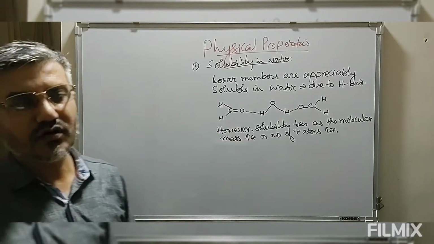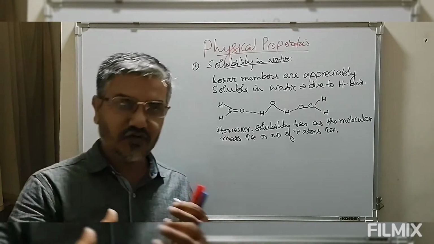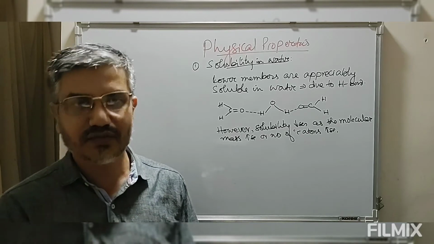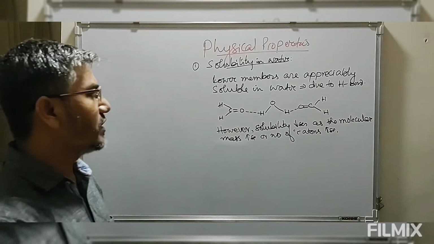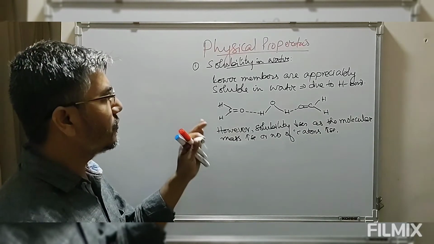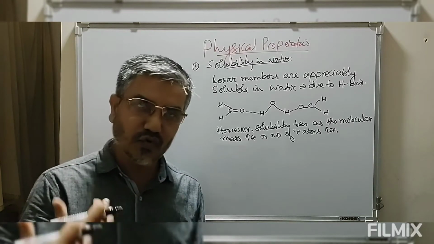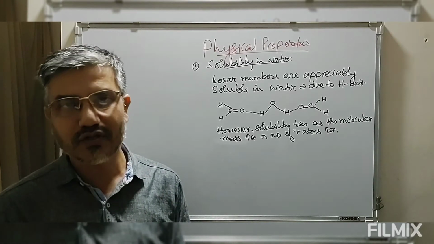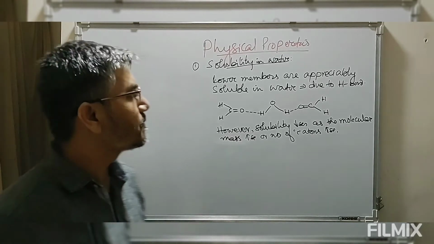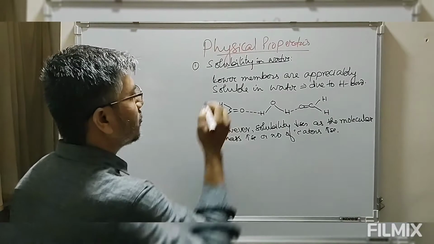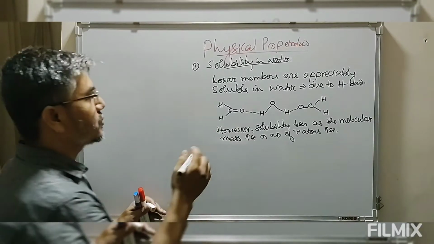Whenever we say a particular compound is soluble, the only reason is that the compound will be soluble in water provided there is a possibility of hydrogen bond. But when we compare the solubility of these aldehydes and ketones with those of alcohols, alcohols are more soluble in water than aldehydes and ketones. So this is solubility in water, but these being organic compounds, these are soluble in organic solvents.